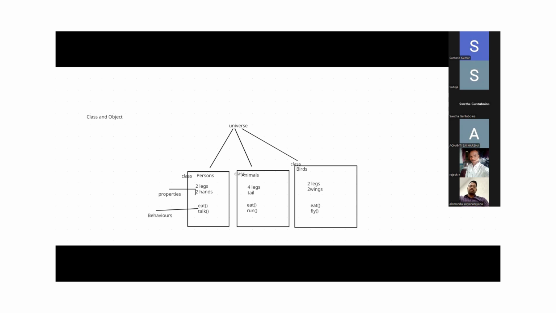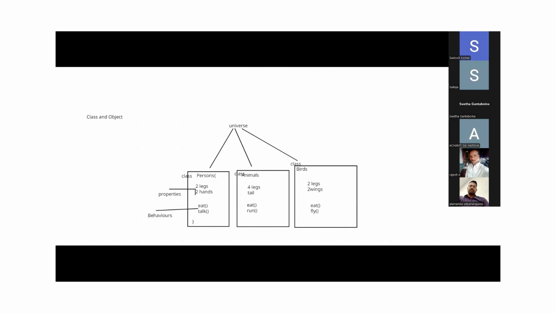Next, class Person. Now it's a collection. This is the syntax of a class: the keyword class, then the class name.